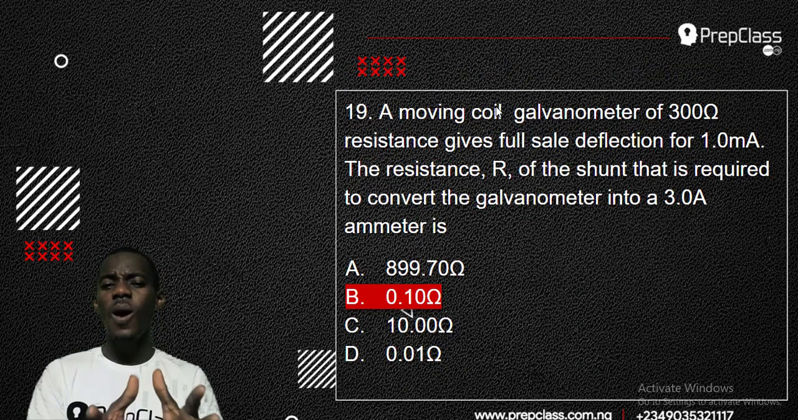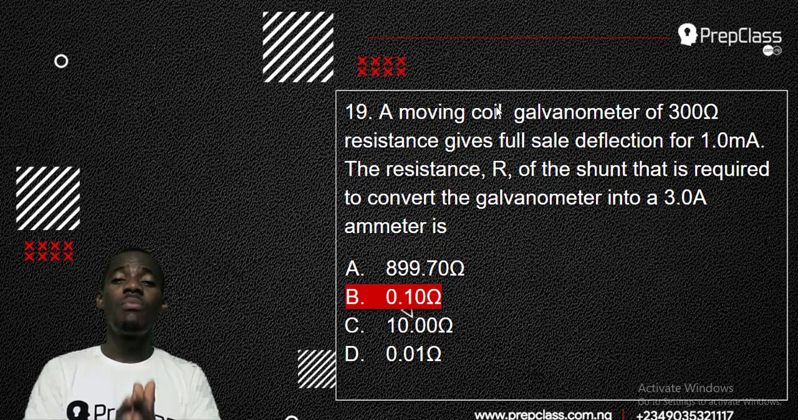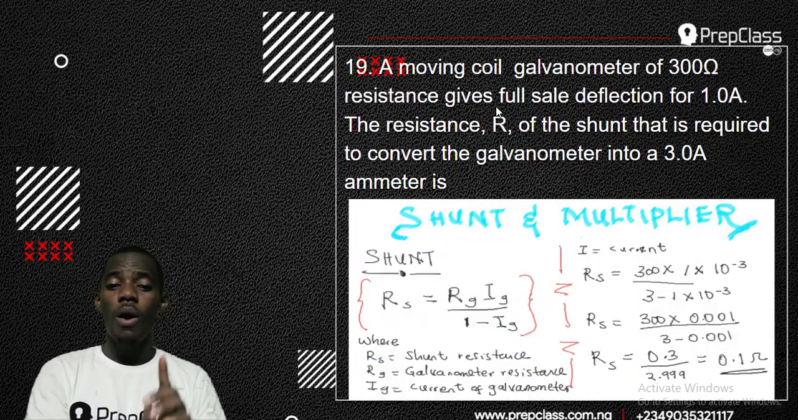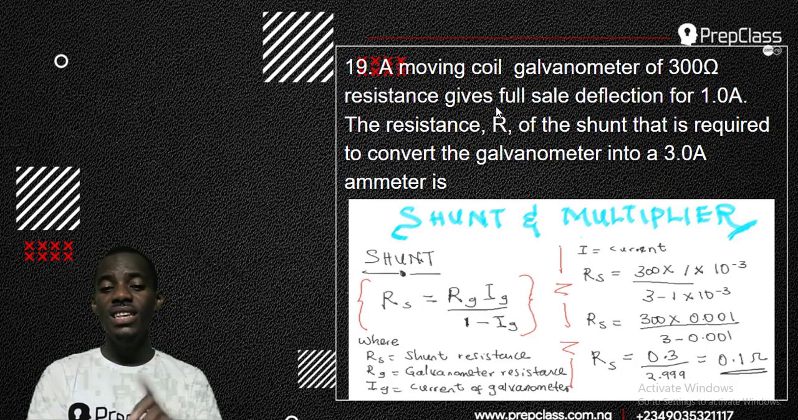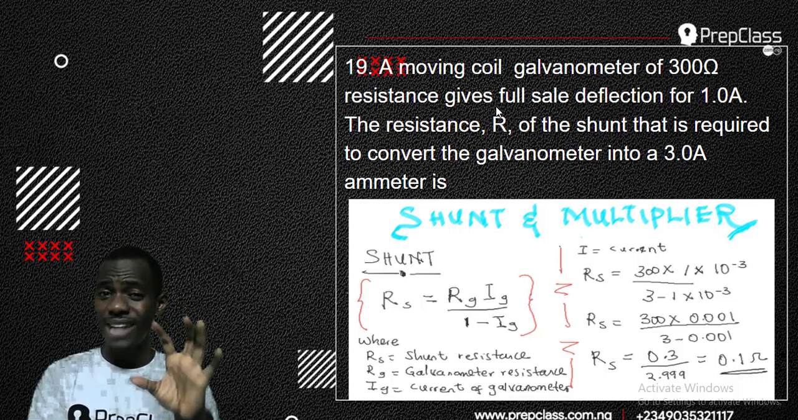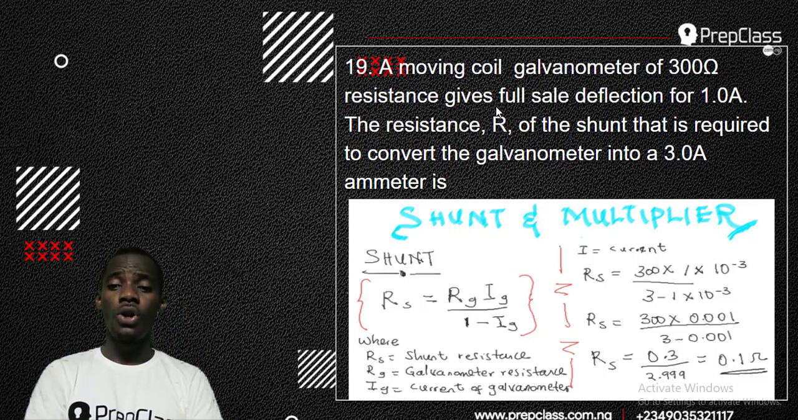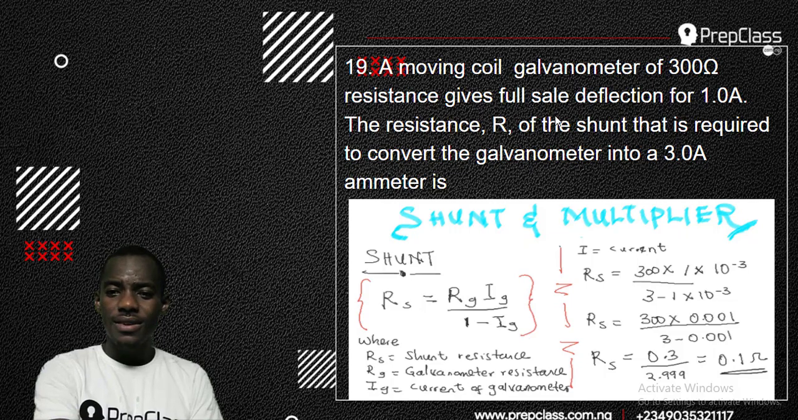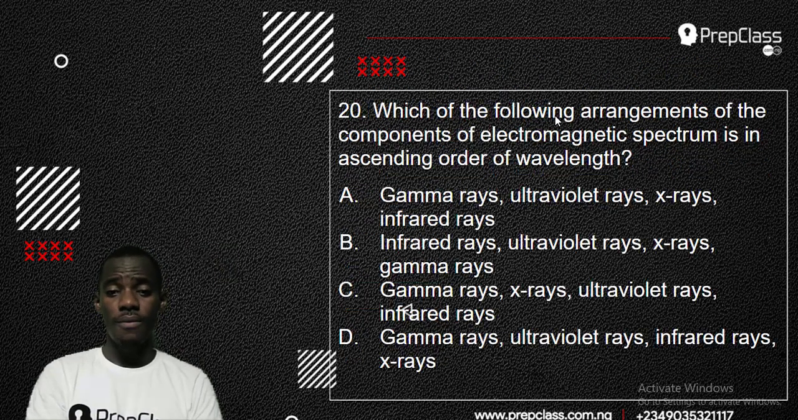Now, don't forget, the most important thing you need to know here is the formula of shunt, which is RS equals RG IG over I minus IG. Once you know that, you can solve any question on shunt. So let's go to the last question for this video section.